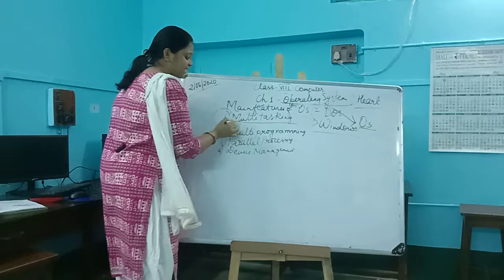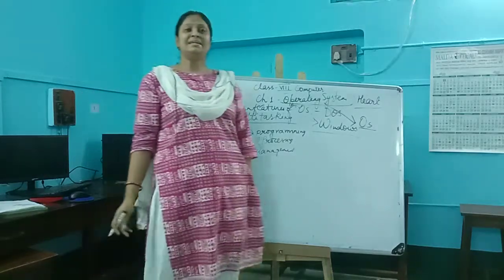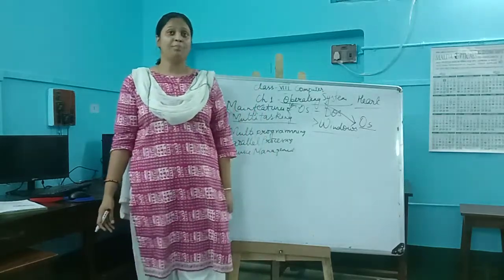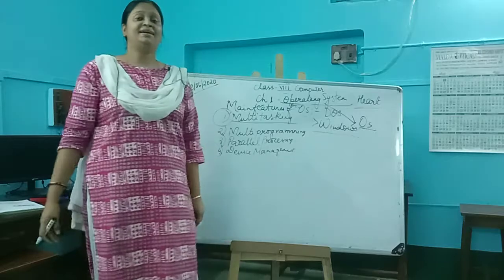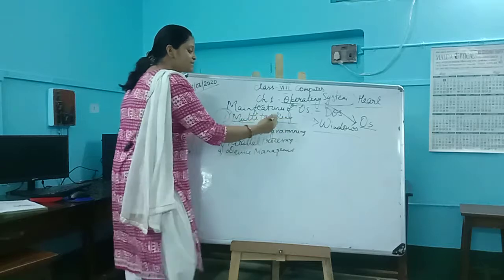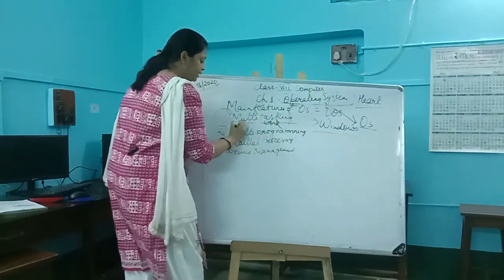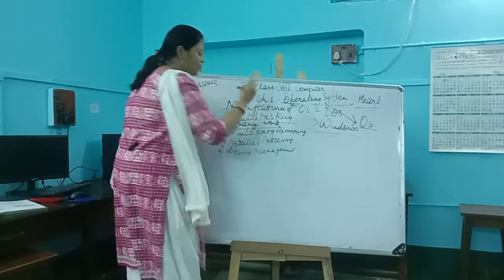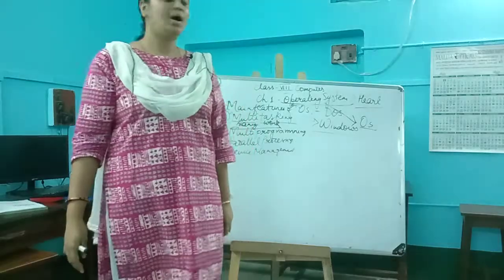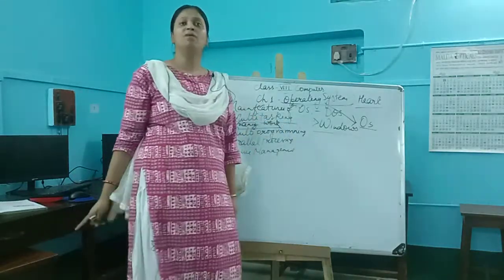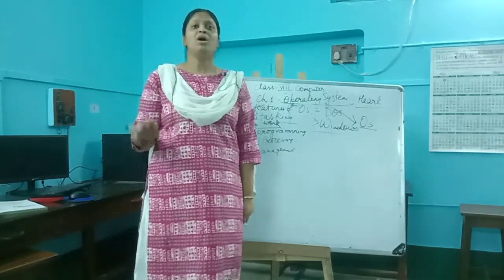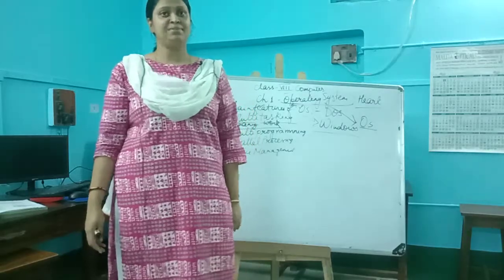First, multitasking. What do you mean by multitasking? Multitasking means at a time when we are performing many tasks under the operating system. When we are performing many works at a time, that is called multitasking. Multi means many, task means work. So multitasking means when you are performing more than one task at the same time. This is the first feature of the operating system, where it has an ability where we can perform more than one task at the same time.